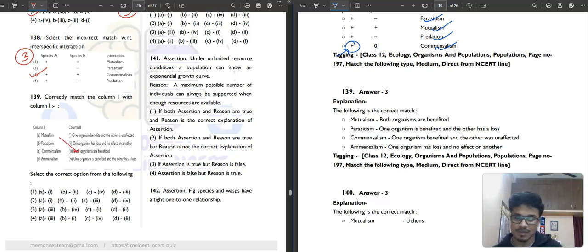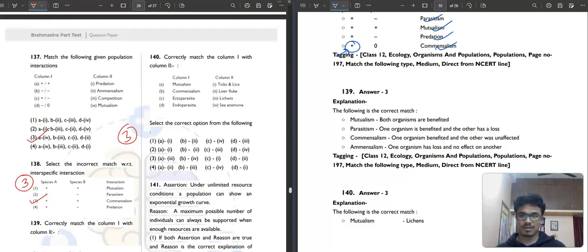Parasitism, where is parasitism? One organism is getting benefited and other is harmed. Another has a loss. Okay, so here it is parasitism. And commensalism, one organism is benefited and other is unaffected. And then amensalism, one organism has loss and other has no effect. So this is 3rd option.